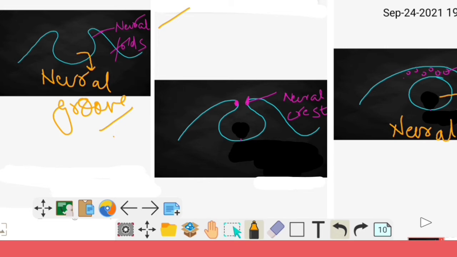Few cells from the tip of the neural crest apex get loosened and detached from the crest, and they further form neural crest cells, as the name suggests. These cells migrate into the mesoderm and undergo epithelial to mesenchymal transition, which we study later, and the rest of these cells form the neural tube.